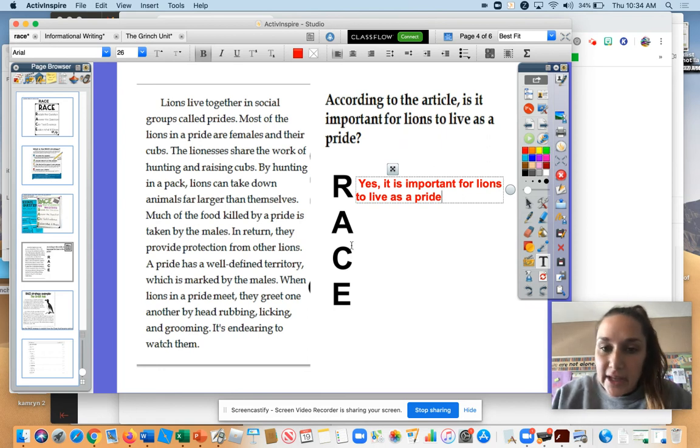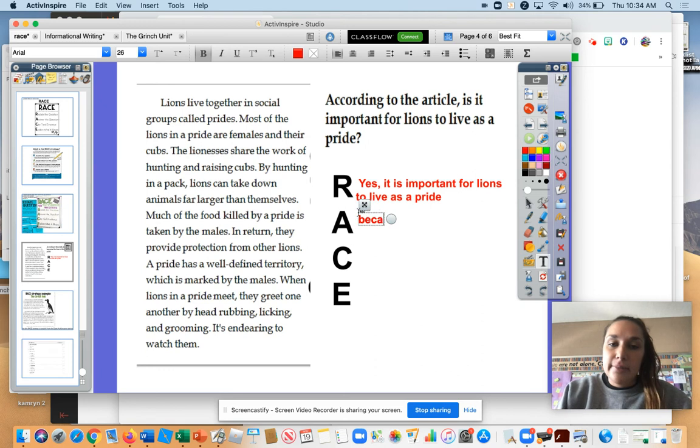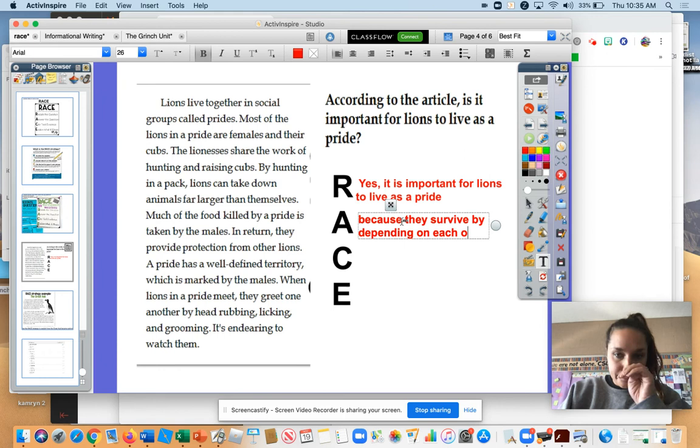Now we're going to answer. To live as a pride because, and then why is it important for lions to live as a pride? Because they survive by depending on each other. So there is my answer.